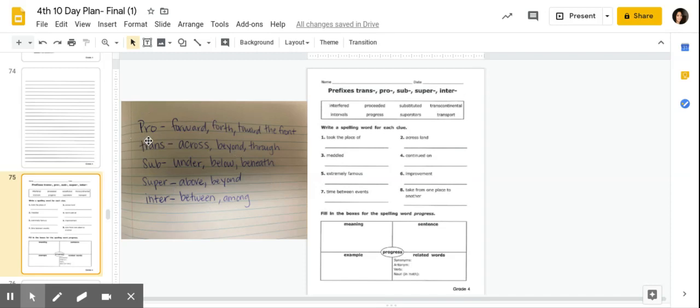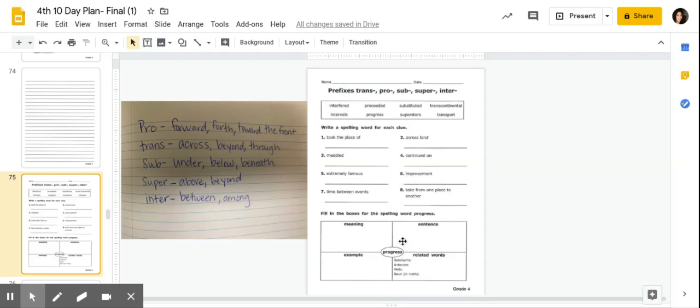The prefix pro means forward, forth, or toward the front. Trans means across or beyond or through. Sub means under, below, or beneath. Super means above or beyond. And inter means between or among. So use those meanings of the prefixes to help you answer these questions.